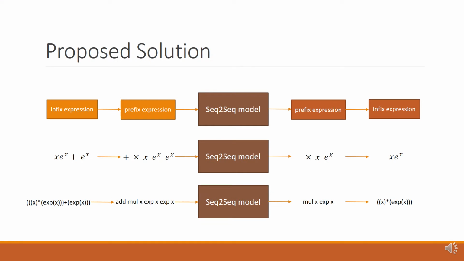The authors propose the following method. We first convert an infix representation to a prefix representation. Since for prefix representation there is no need for parentheses, the length of the sentences will be shorter, which makes the training process faster. The prefix expression then feeds to a sequence-to-sequence model. This model then outputs a prefix expression, which is considered to be the primitive function of the input function. Finally, the prefix representation converts to the infix human-readable representation. The third row shows an actual example from the dataset.